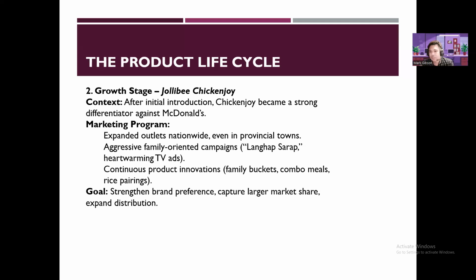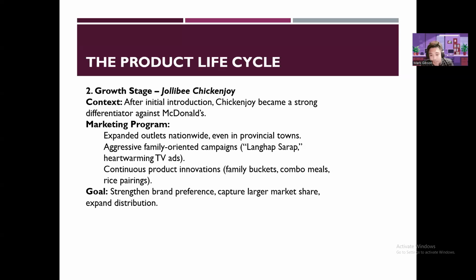Kaya nga 'di ba, in the Philippines, one of the key indicators to get a feeling that a certain locality or province or city is really progressing is when they have a Jollibee store of its own. Okay. So in your province, check out whether there is a Jollibee store because it's telling you that people have the buying power. No? They have the capacity to buy because Jollibee entails a lot of business research and market analysis in order for you to be awarded with a franchise for a certain location.